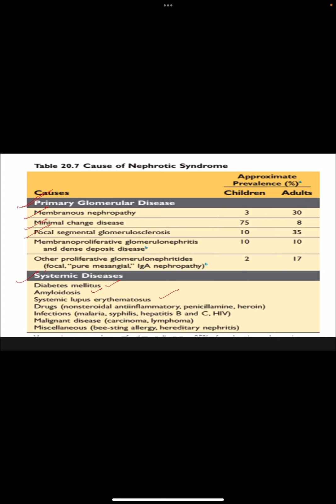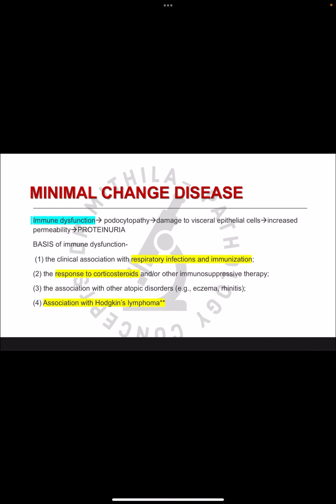So there can be a variety of other causes also, like drugs, infections, then malignant diseases like lymphoma, especially the Hodgkin's lymphoma. Then there are other miscellaneous causes. So you should at least remember the ticked ones.